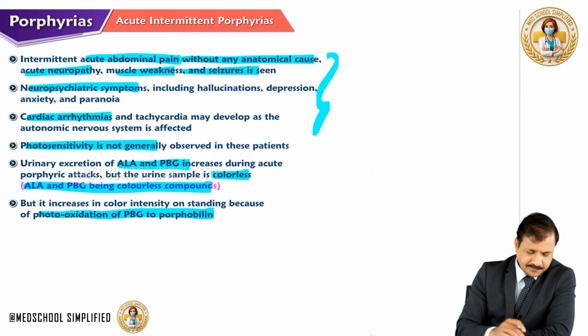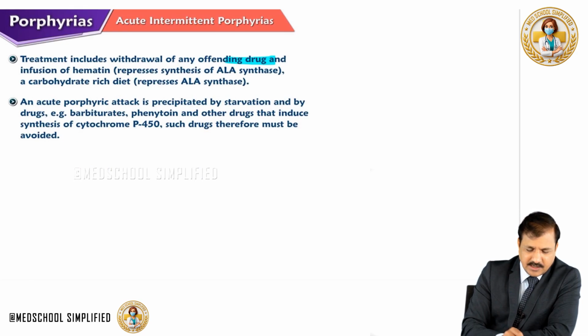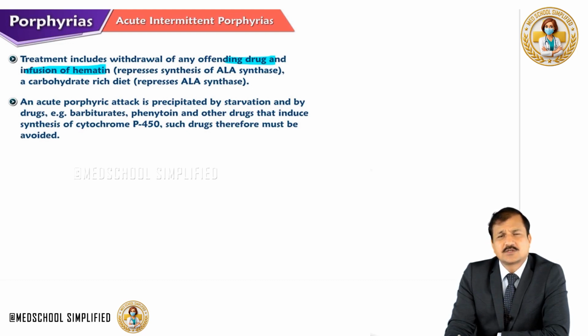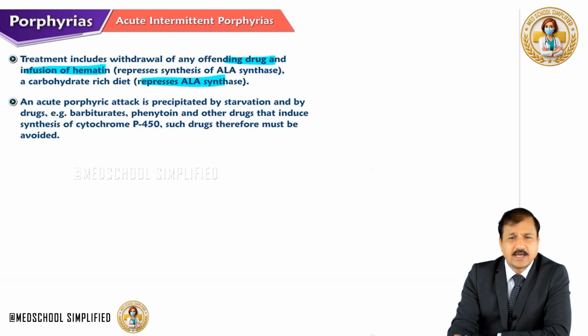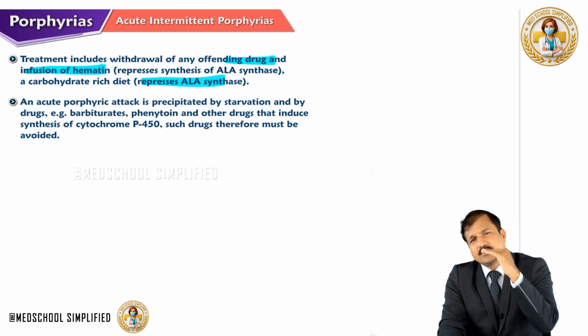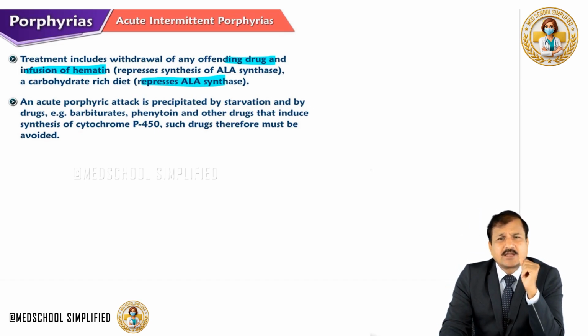So the intensity might increase, but it is not really the intense red color that we see in other kinds of porphyria. Now treatment includes withdrawal of any offending drug and later infusion with hemin, and hemin represses ALA synthase enzyme, and also a carbohydrate rich diet or glucose infusion will also repress ALA synthase. And this is how an infusion of hemin or IV glucose will help in the treatment of acute intermittent porphyria, because by giving this we are targeting the very first enzyme in the heme synthesis pathway, whereby we decrease the accumulation of ALA and PBG.